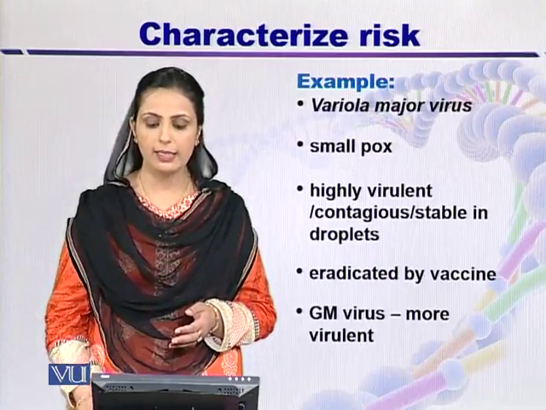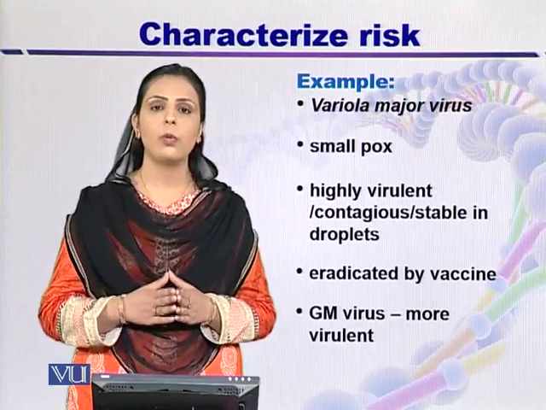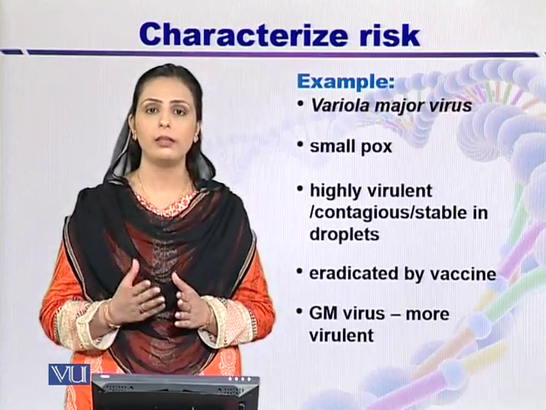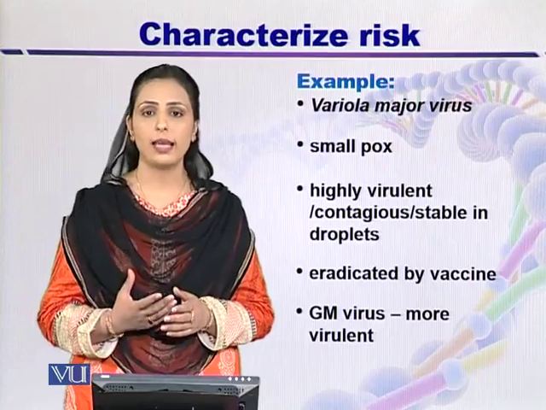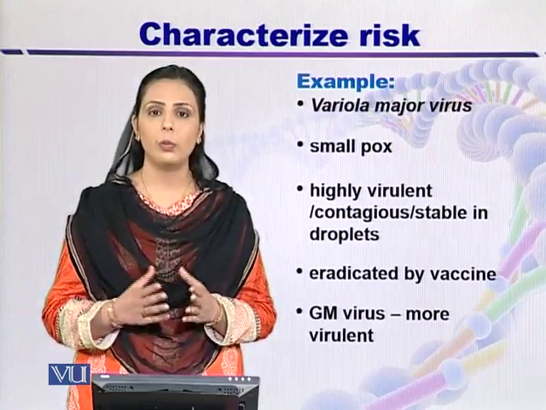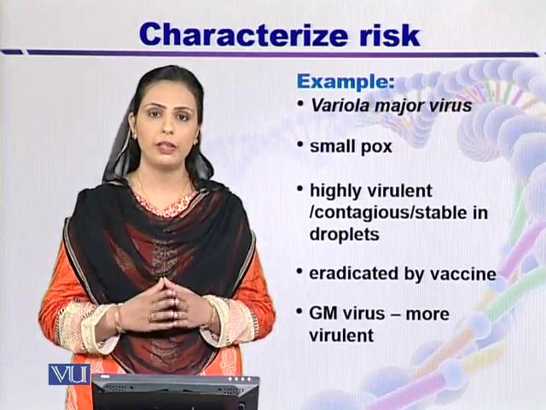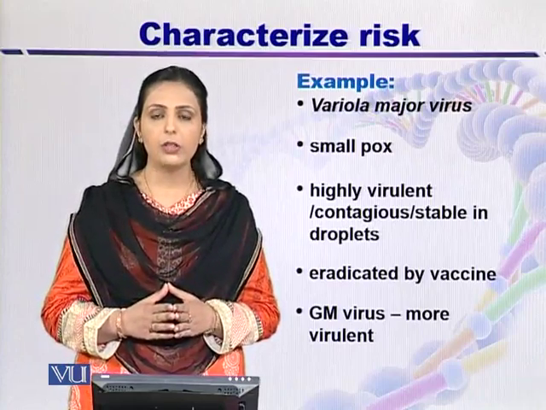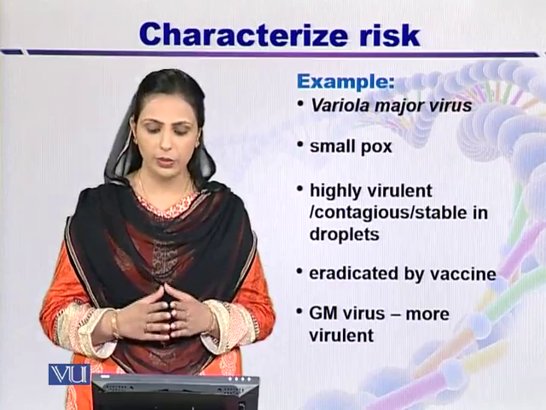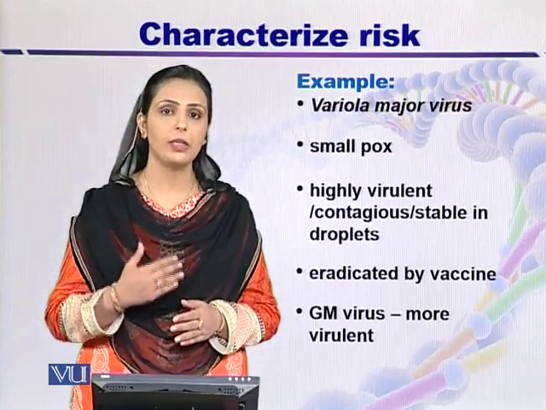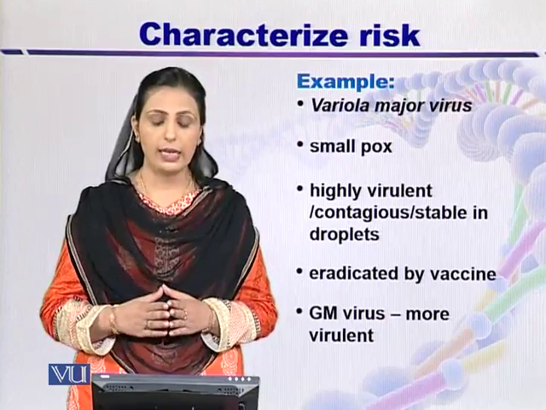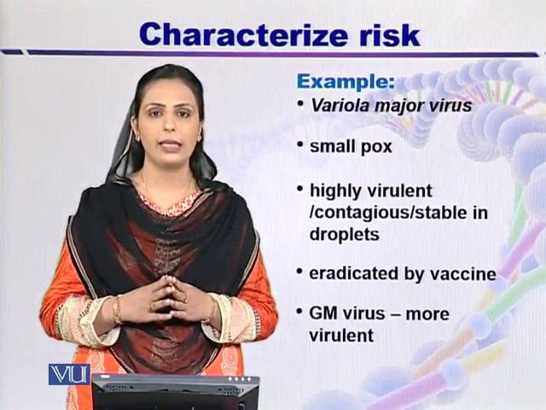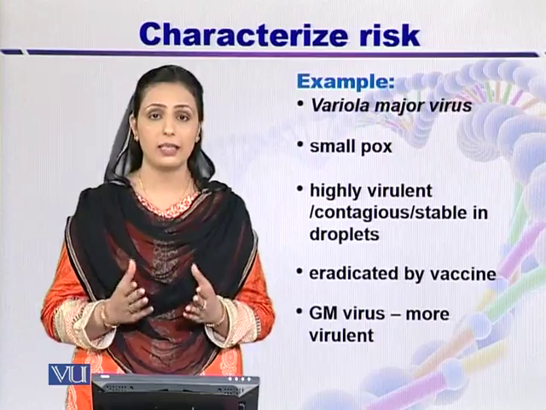Why is it so? Let's take an example of smallpox. Smallpox is caused by a virus known as variola major virus, and the Soviet Union in the past used smallpox as a bioweapon. After that, worldwide it was decided that smallpox should be eradicated from the world by vaccination. Because this variola virus is highly virulent, it is contagious, meaning it can be transmitted from one person to another. It is stable in aerosols or in droplets. So they must be eradicated by vaccine, and now it has been done.